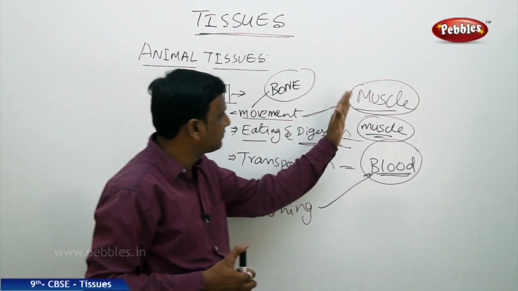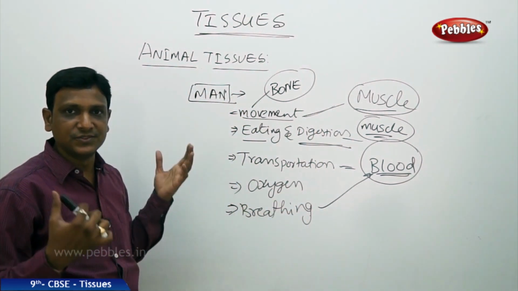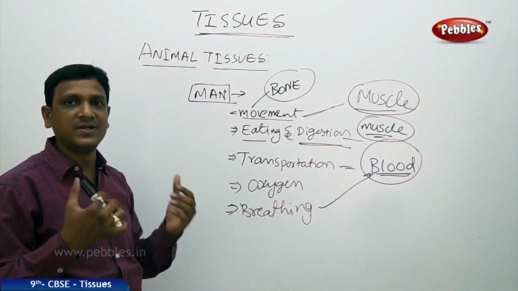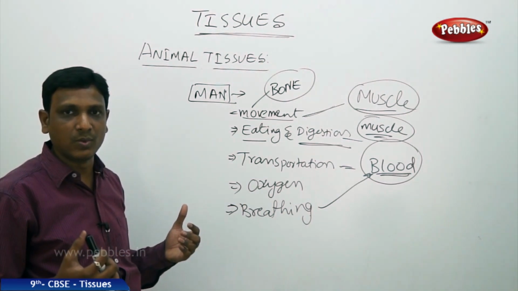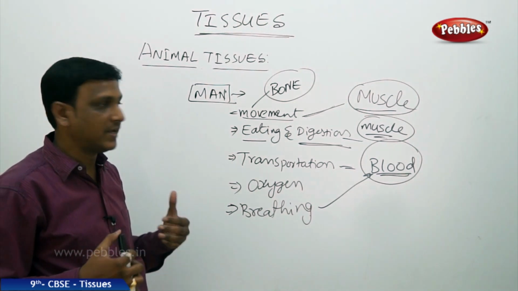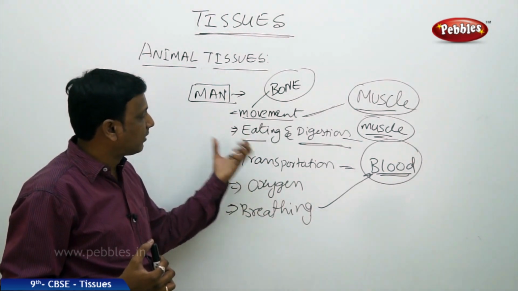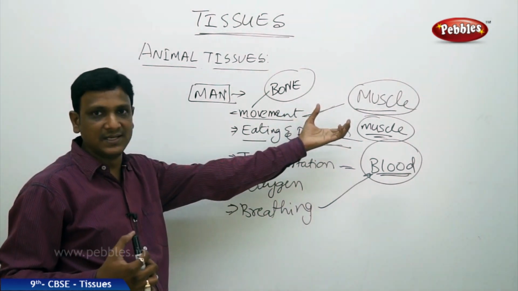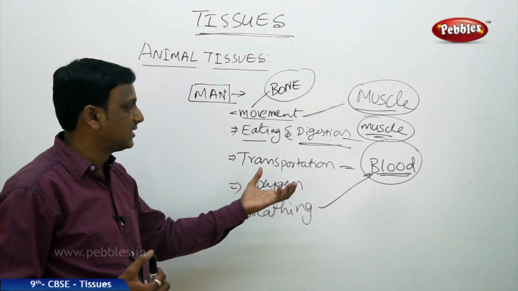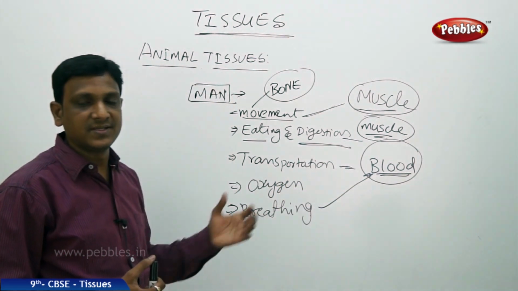For example, we have seen that muscle is required to create movements. Until there is movement, there is no activity in living organisms. For respiration, movements are required. For digestion, movements are required. To get food, the animal has to move. To protect itself, the animal has to move. To make the movements, the organism requires tissue like muscle and bone, and for transportation of materials, tissue like blood is required. So these are the examples.